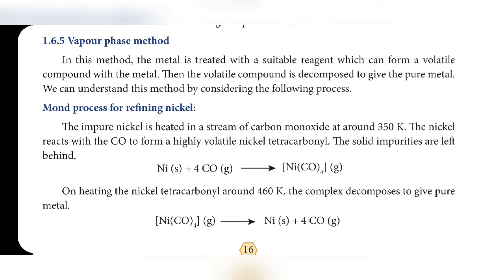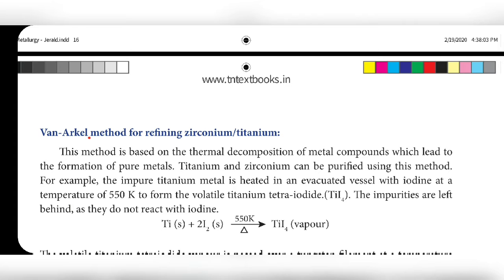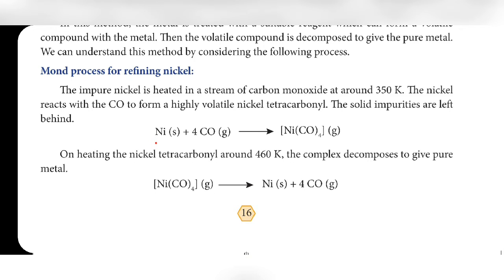In this method, two processes are given. One is the Mond process. The second one is the Van Arkel method. Totally two methods are given. In both these methods, metal is reacted with a suitable reagent to form a volatile compound. That volatile compound decomposes to give pure metal.